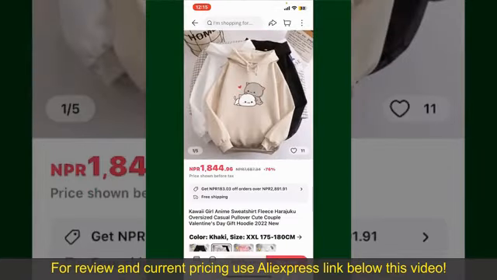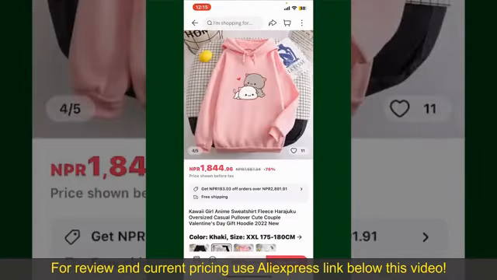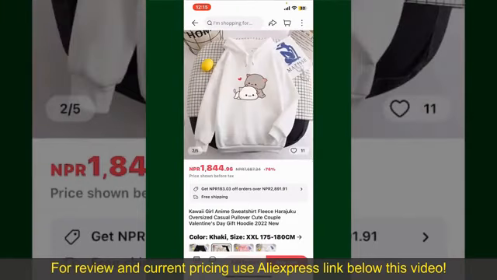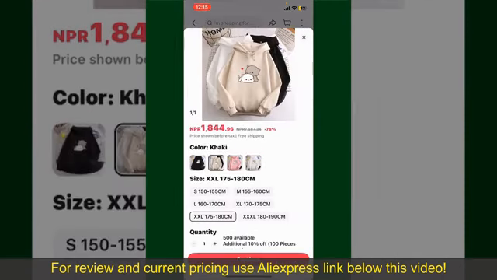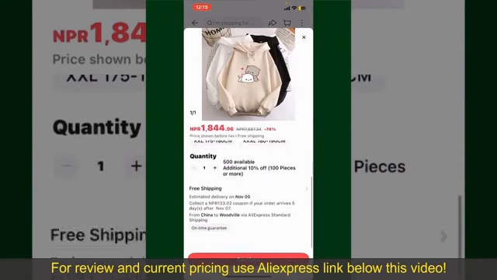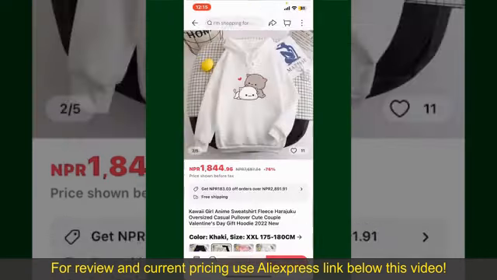And then this will show you other information about the product. You can select the size, colors, and the design. To order the product right away, tap on the Buy Now button at the bottom right-hand corner. Select the size for your product. And then you can also increase or decrease the quantity according to your need. Finally, tap the Continue button at the bottom.